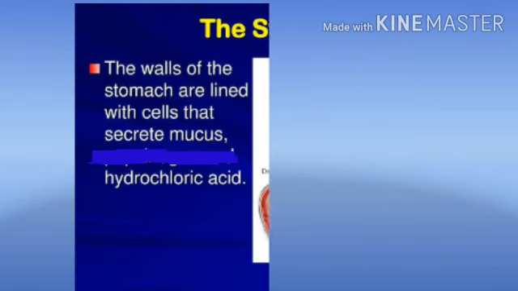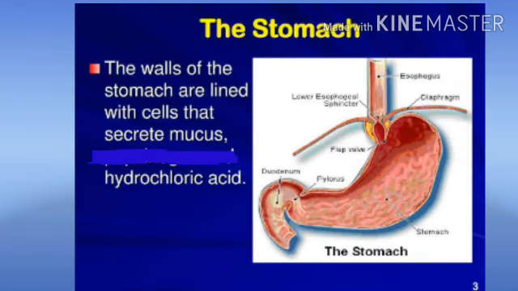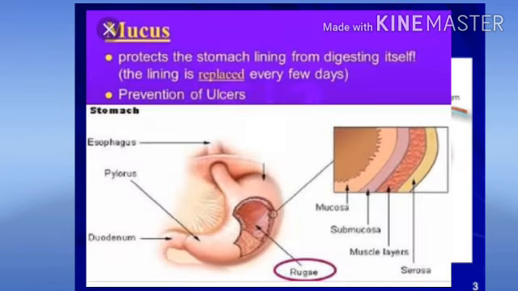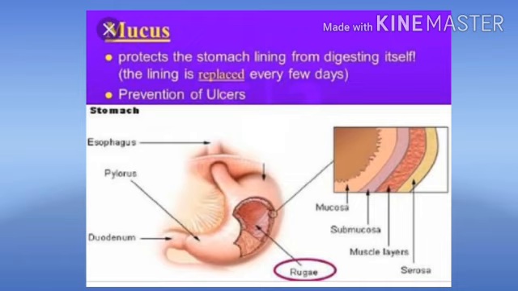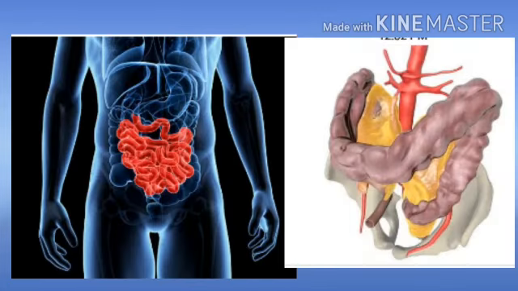The inner lining of the stomach secretes mucus, hydrochloric acid, and digestive juices. The mucus protects the lining of the stomach. The acid kills many bacteria that enter along with the food and makes the medium in the stomach acidic and helps the digestive juices to act. The digestive juices break down the proteins into simpler substances. The small intestine is highly coiled and it is about 7.5 meters long.